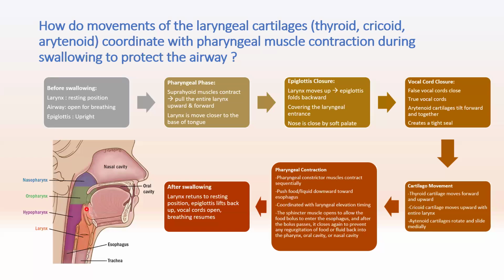Then we continue to the pharyngeal phase, where the suprahyoid muscles contract and pull the entire larynx in here upward and forward, and the larynx is moved closer to the base of the tongue in here. After that comes epiglottis closure: the larynx moves up, and the epiglottis folds backward, covering the laryngeal entrance in here.